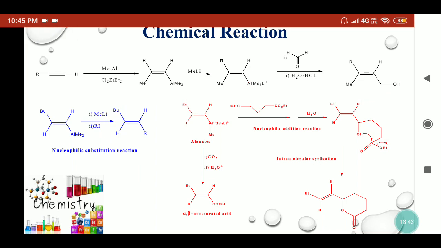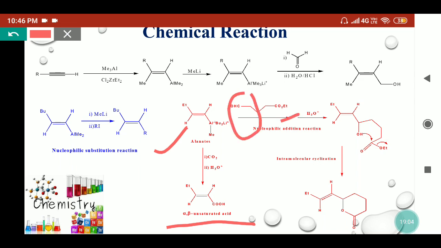Now these alanates can be further treated in a different manner. Here we have taken a different example. These alanates can react with carbon dioxide, and followed by the hydrolysis they will provide the alpha beta unsaturated acids. If they are treated with a carbonyl compound where ester moieties are also present, then they are reactive selectively towards the aldehyde, and they will give the nucleophilic addition reaction on the aldehyde instead of the ester molecule. So they will add, and on further hydrolysis they will provide the alcohol. So we will get the secondary alcohol.